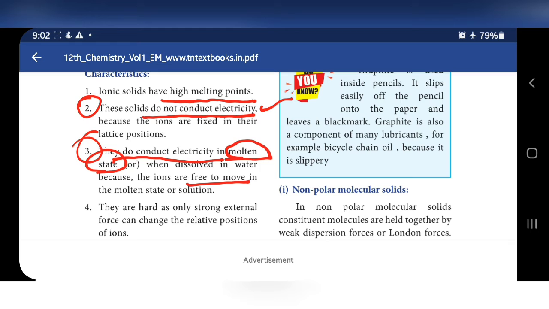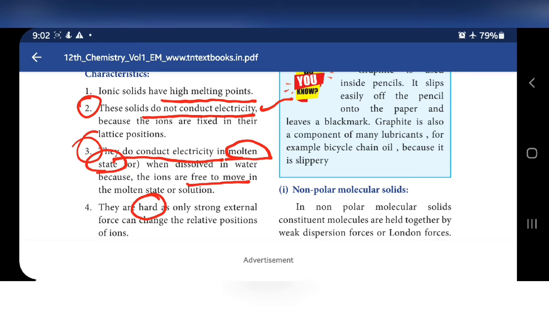Fourth point, they are hard as only strong external force can change the relative position of ion. These types of solids, ionic solids, are hard, as only the strong external force can change the relative position. Until that, their position is same, constant only. This is ionic solids, first type of crystalline solid.